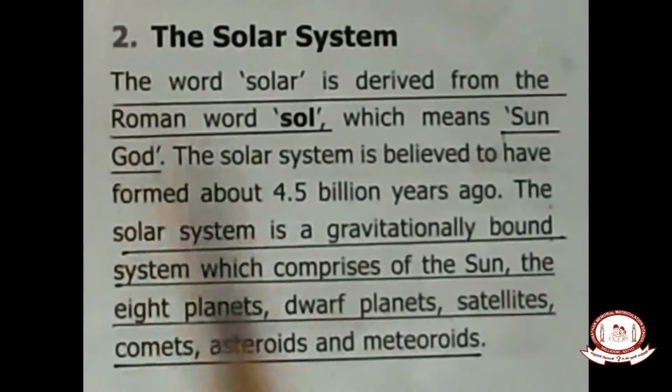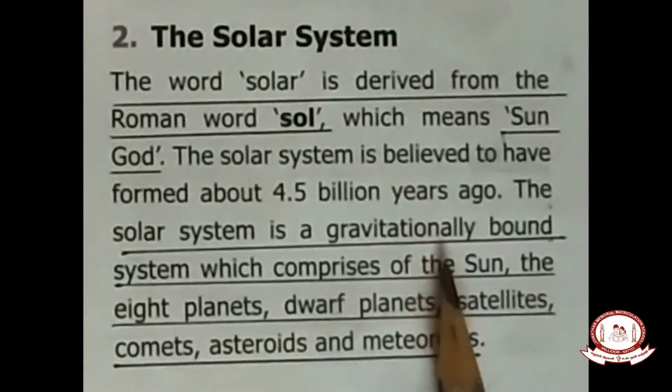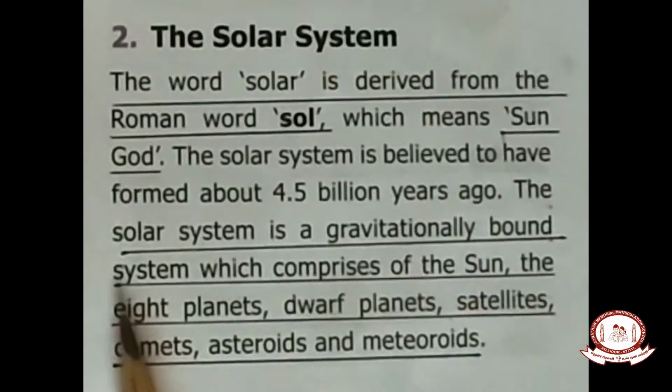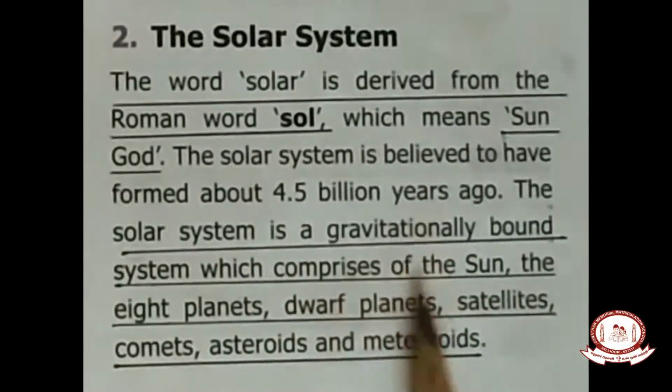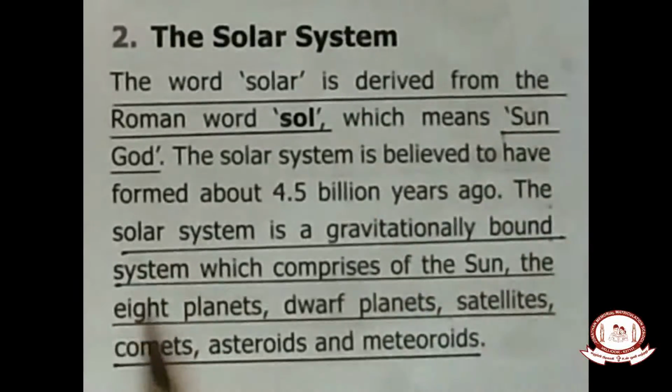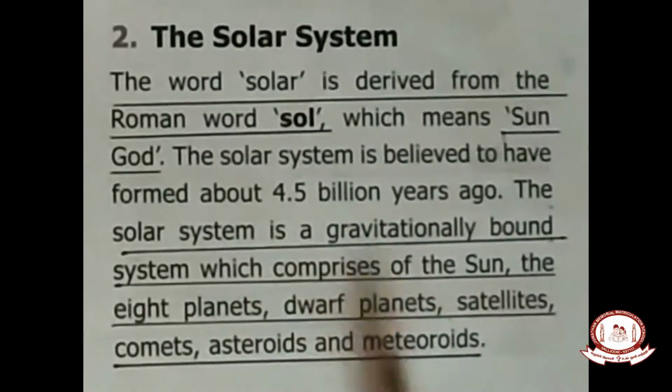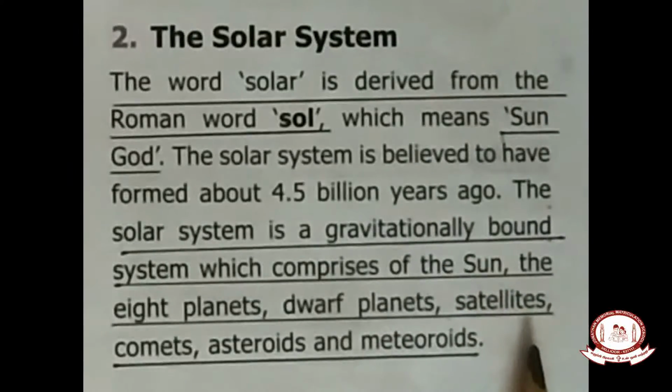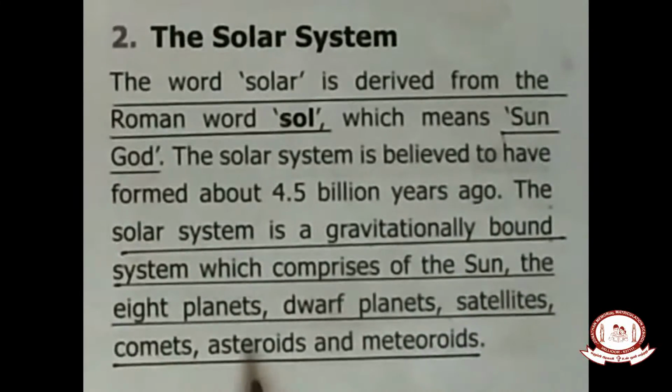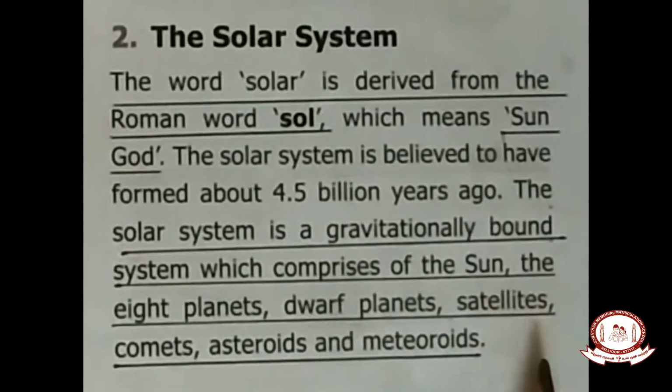The solar system is a gravitationally bound system which comprises the sun, the 8 planets, dwarf planets, satellites, comets, asteroids and meteoroids. So I already told you, these are the celestial bodies. Dwarf planets, satellites, comets, asteroids and meteoroids.